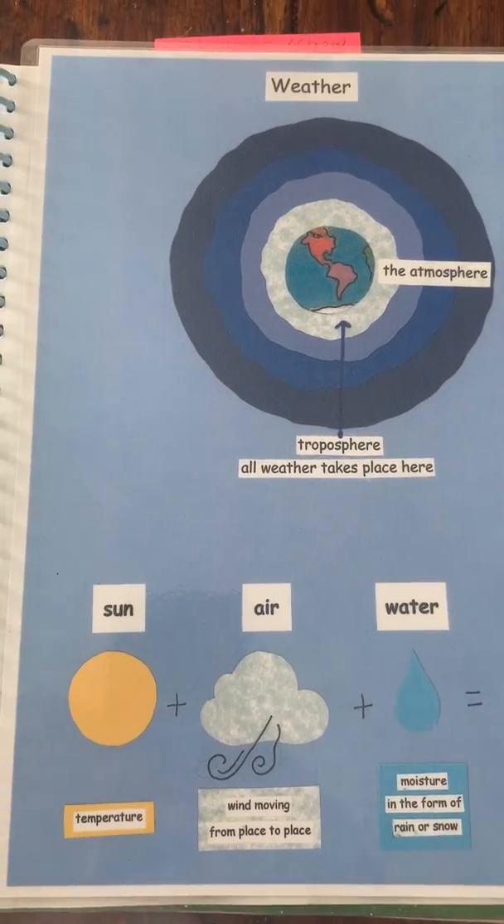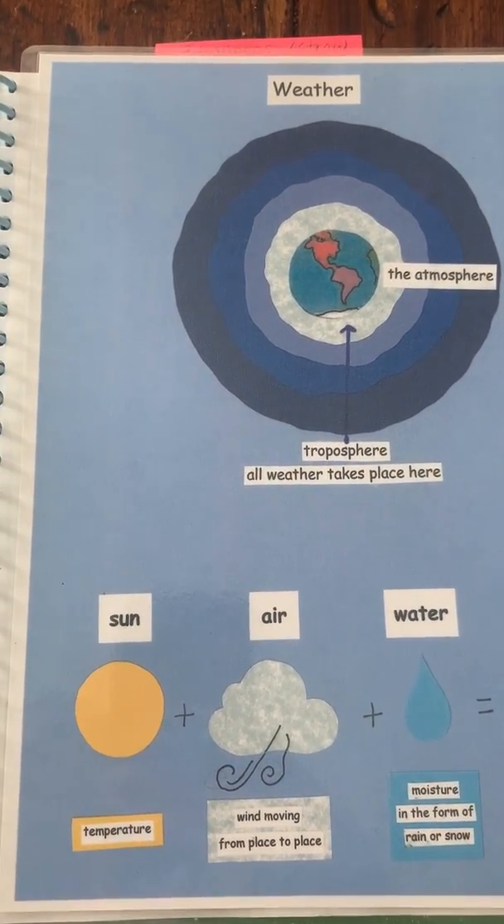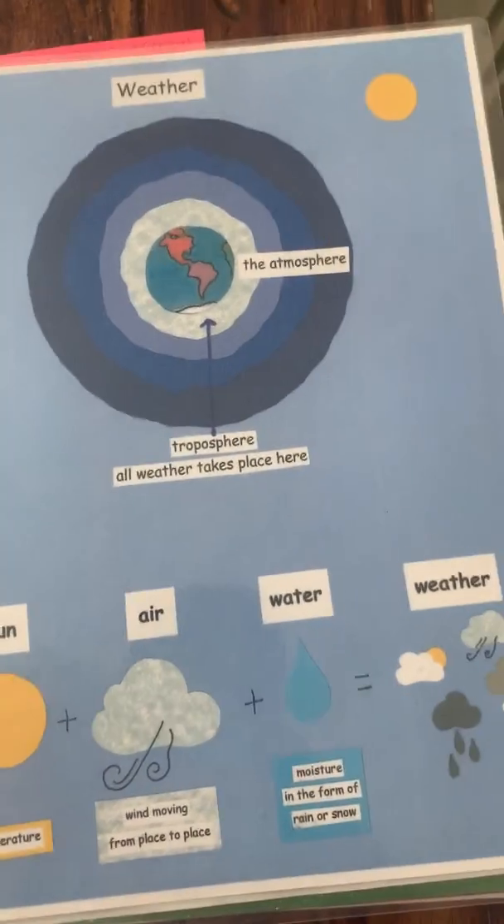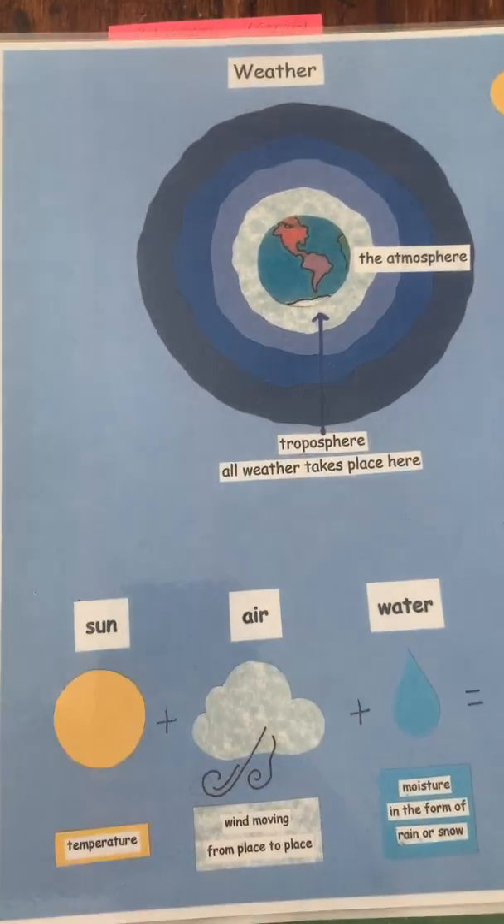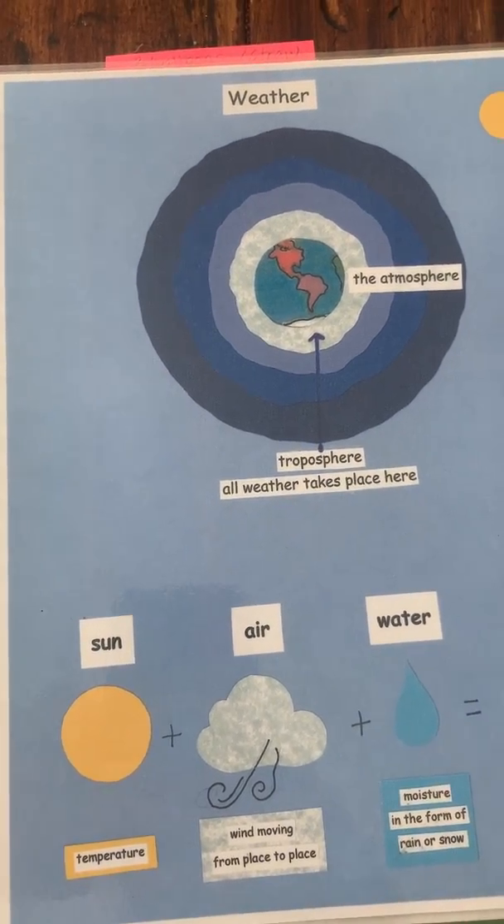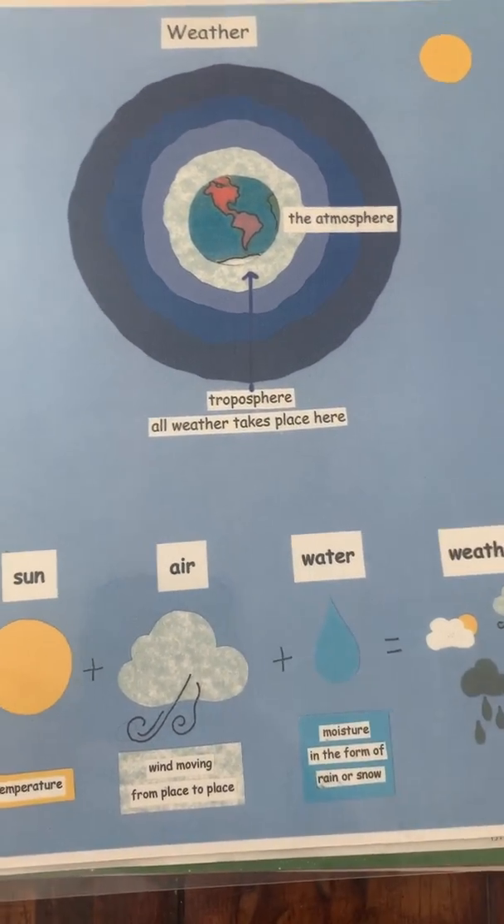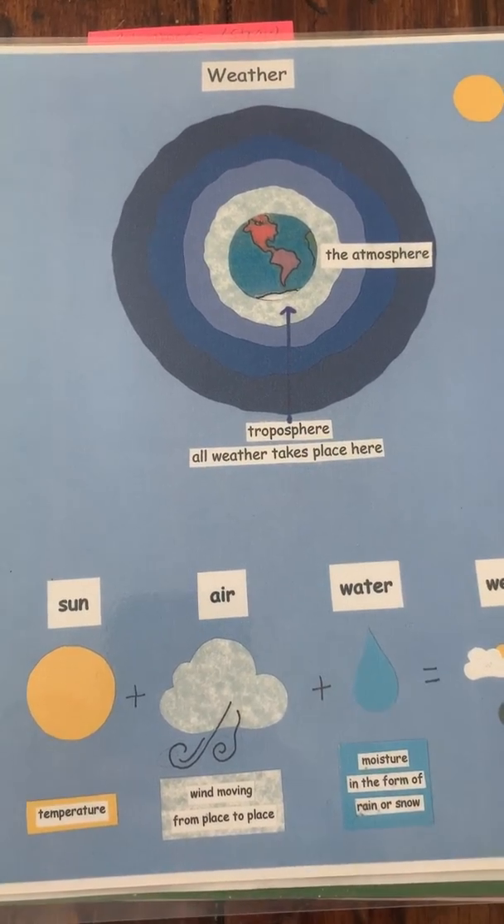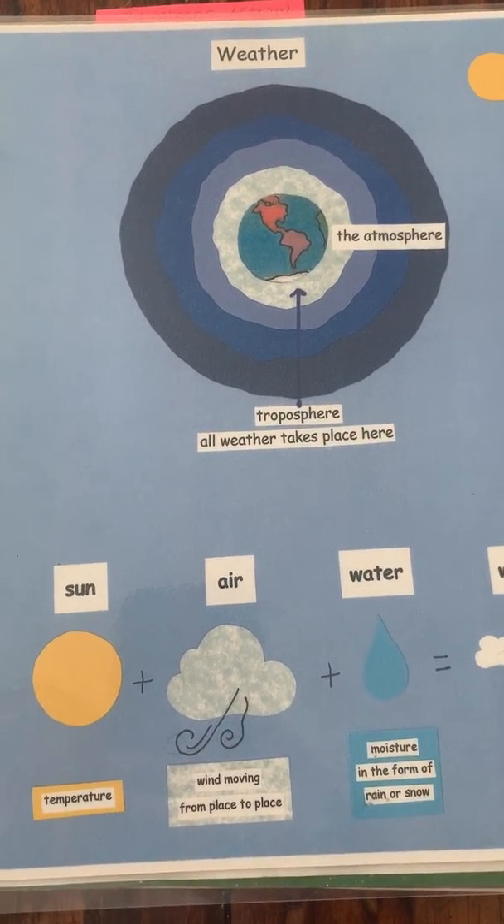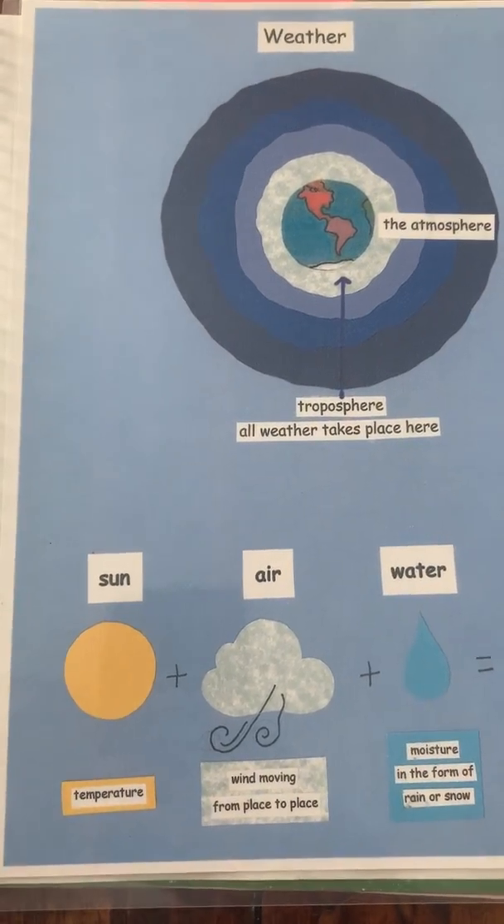There are 4 layers in the atmosphere, and the one that's closest to the Earth is called the troposphere. It is in the troposphere that all of our weather takes place. How cool is that? What is weather? It's the daily but temporary condition of the air or the atmosphere in a particular time and place.